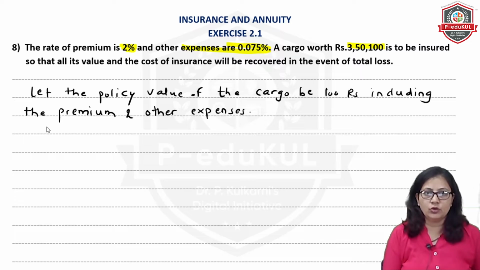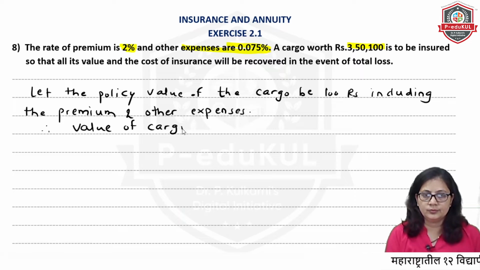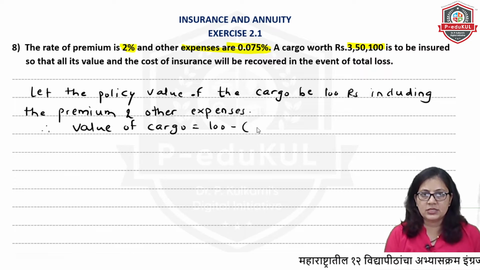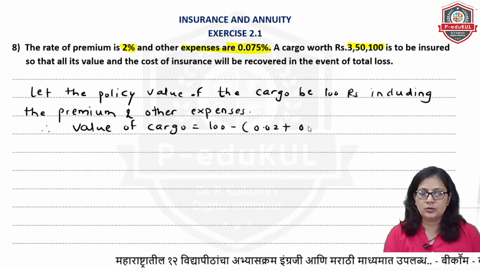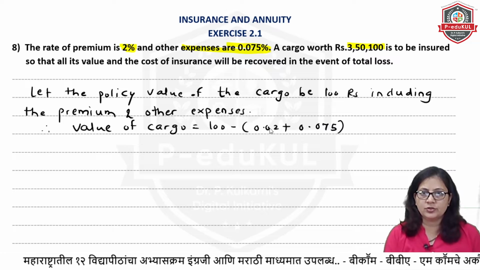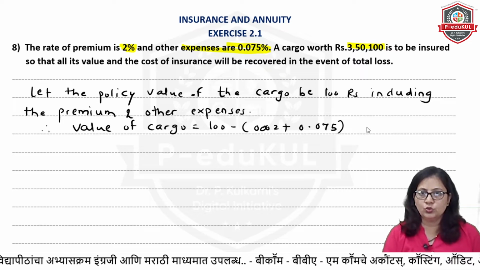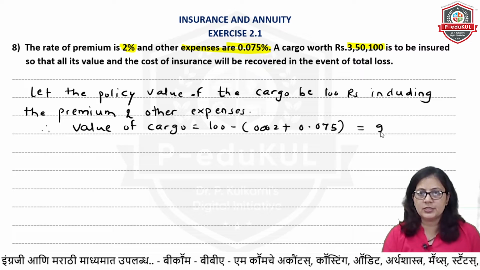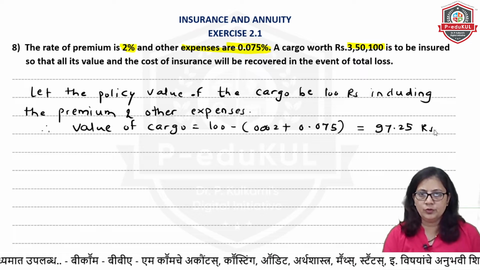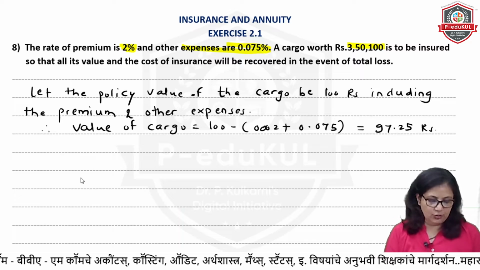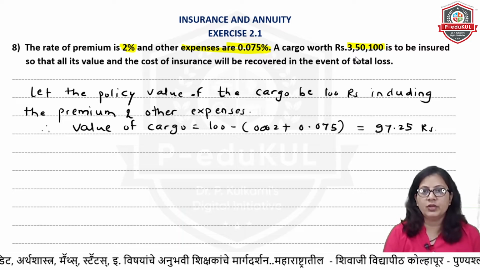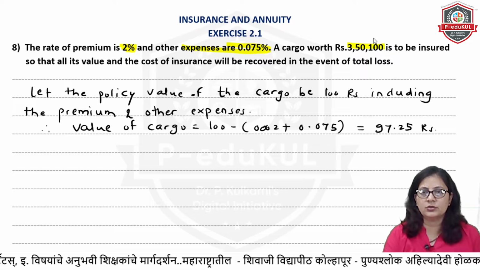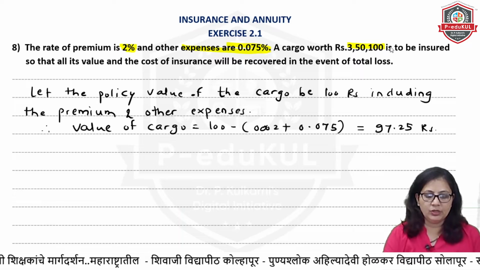So the value of cargo will be 100 minus this 2%, 0.02 plus 0.075. Actually this will be 2%, so that is 2 plus this. So this will come up as 97.25 rupees. Then when the value of cargo is 97.25, the policy value is 100 rupees, right? So therefore when the value is 3,50,100 rupees, what will be the policy value?